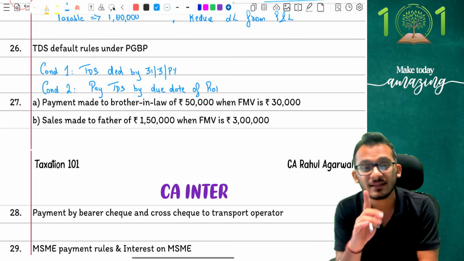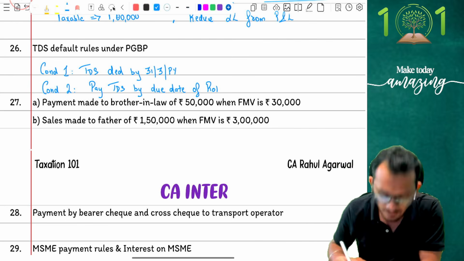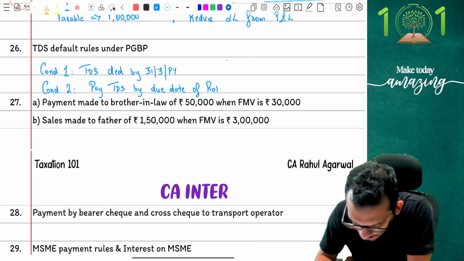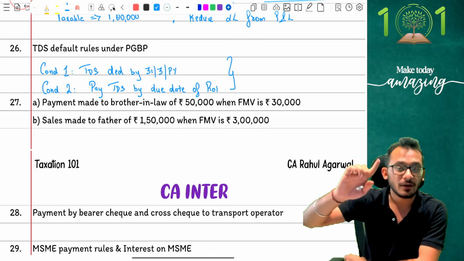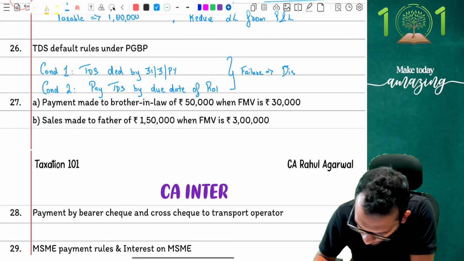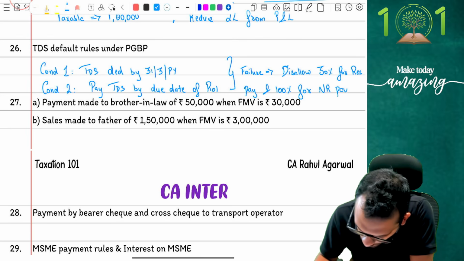So income tax basically comes and says there are 2 conditions to be fulfilled. Condition number 1 is you should have had the TDS deducted by 31st March of the previous year. And condition number 2 is you should have paid the TDS by 31st October of the assessment year, which is nothing but the due date of ROI. If you fail to do so, then what are you going to do? You're going to disallow 30% for resident payments and 100% for NR payments. Yes, that is what the conditions are, people.